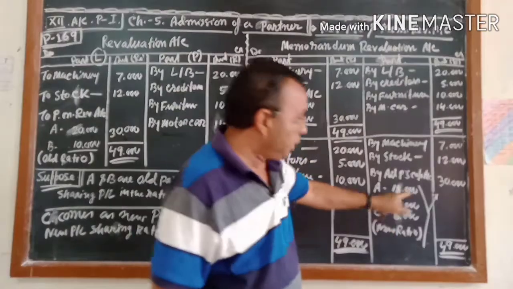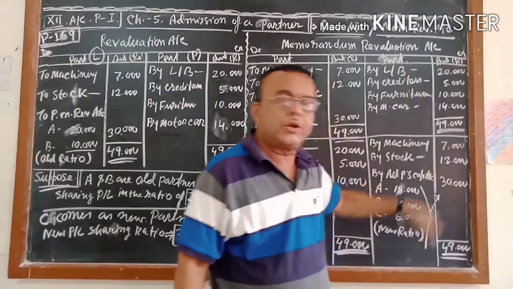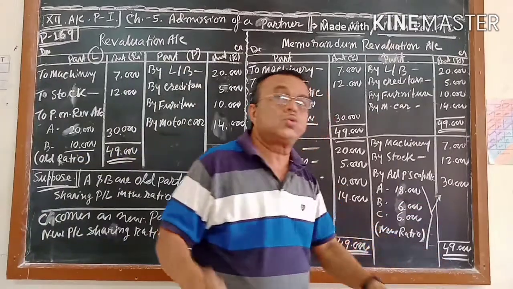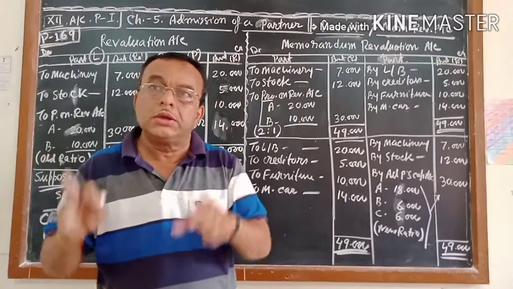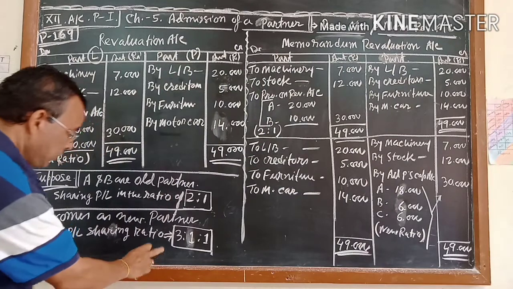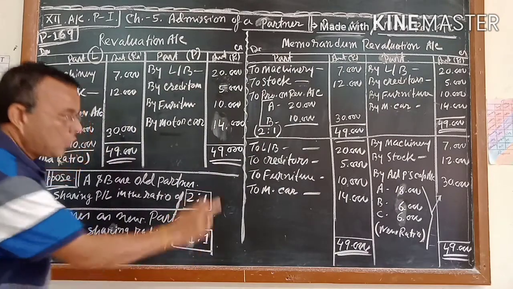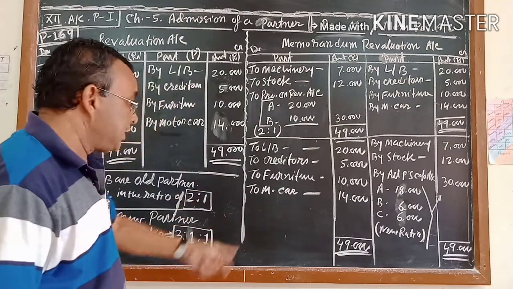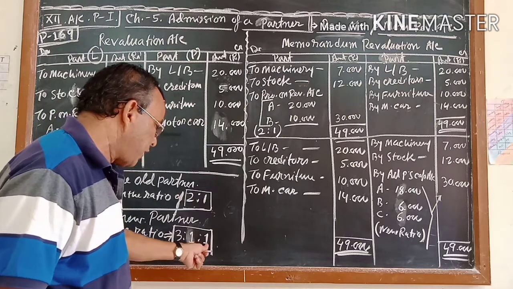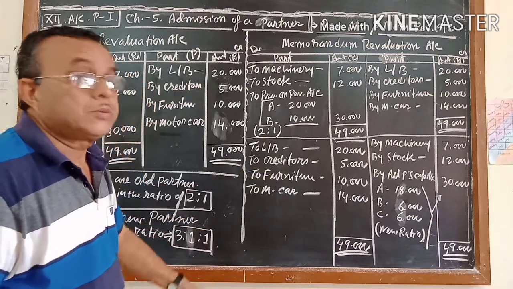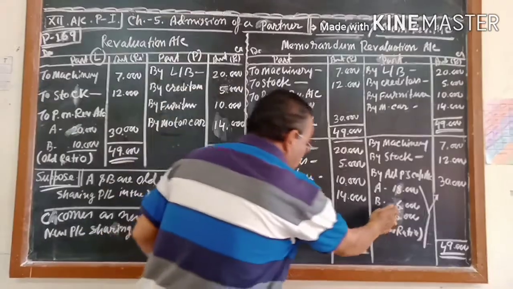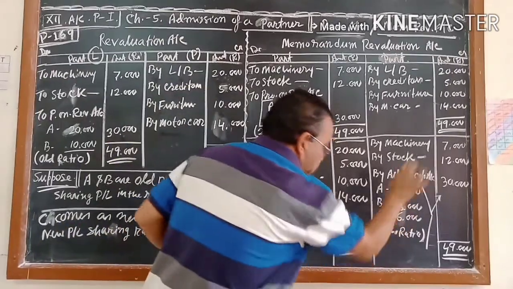Now you will distribute this 30,000 to all partners, including the new partner, that is A, B and C, in the new ratio, 3:1:1. 3 plus 1 plus 1 is 5, so 30,000 divided by 5 is 6,000. 6 into 3 is 18, 6 into 1 is 6, and 6 into 1 is 6.